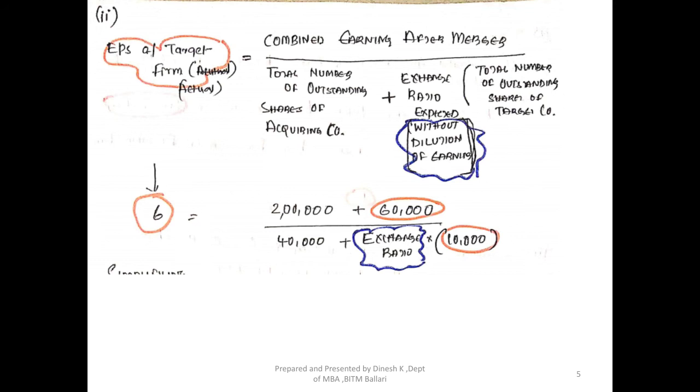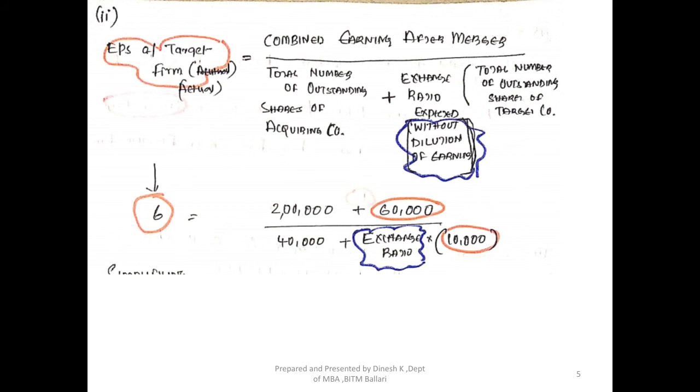The earnings will not change, they will remain the same. This is divided by the total number of outstanding shares of the acquiring company before the merger, plus the new exchange ratio that we need to calculate, where the earnings of the target company are not being diluted, multiplied by the total number of outstanding shares of the target company before the merger.